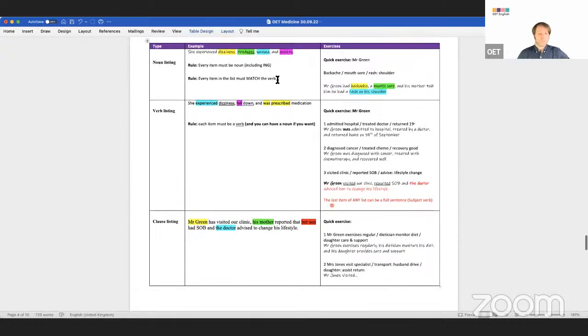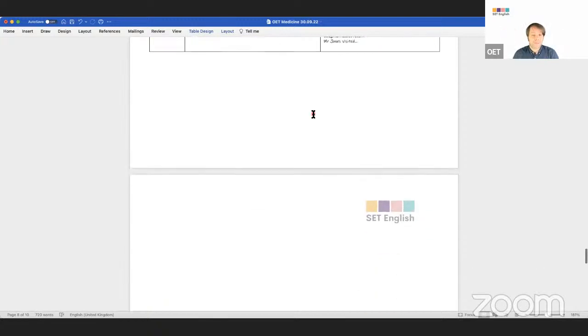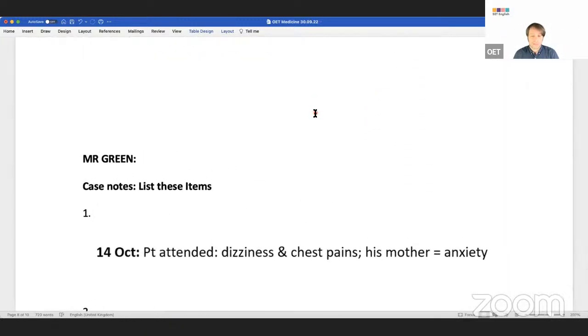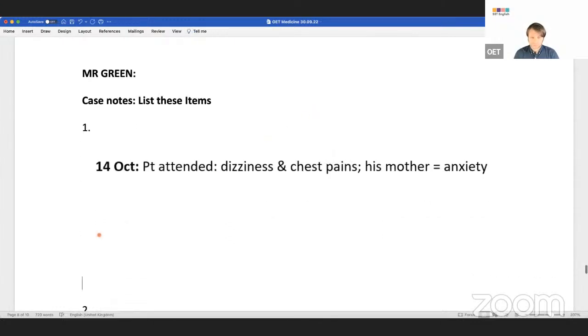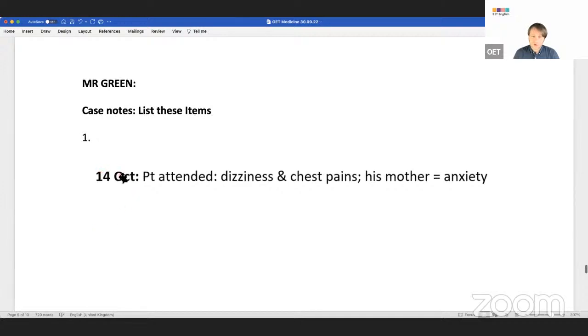Now, guys, maybe you understand me, maybe you don't, but we are now going to go into an exam situation, right? So with no help, can everyone see this here? 14th of October, dizziness, chest pains, mother equals anxiety. What kind of listing should I choose? Attended to dizziness, chest pain.